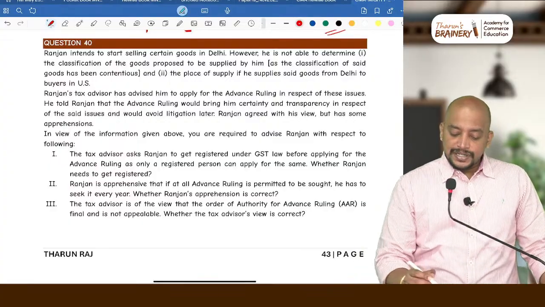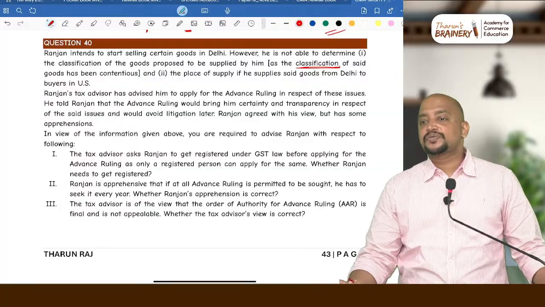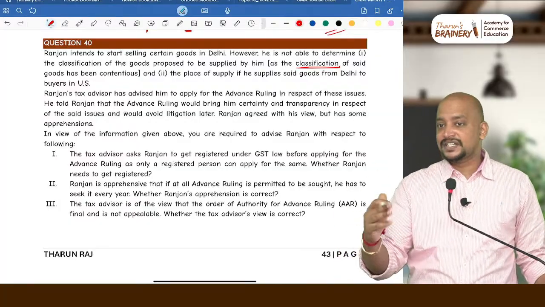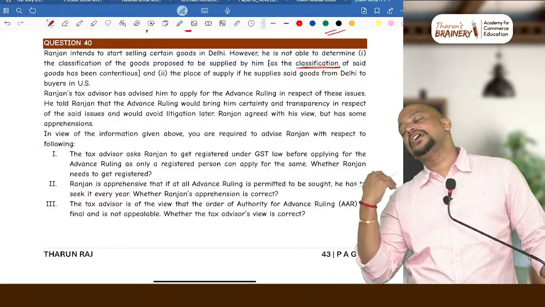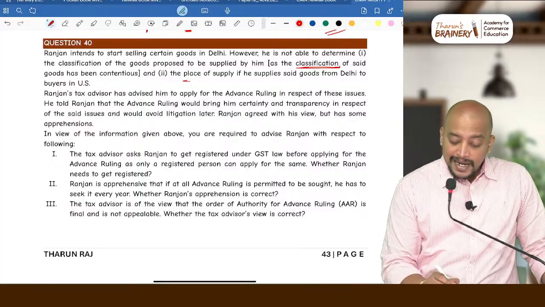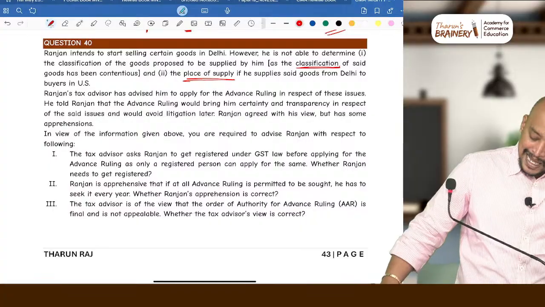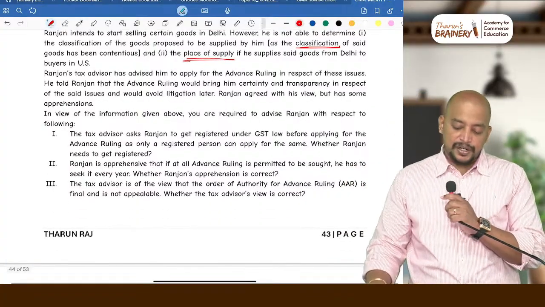Classification of goods. Is it a question for advanced ruling? Yes. Classification means what? Classifying intrastate or interstate, or supply of goods or supply of service, etc. So supply of goods or supply of service classification, we can definitely go for advanced ruling, but place of supply we cannot go for advanced ruling. Strictly not allowed.